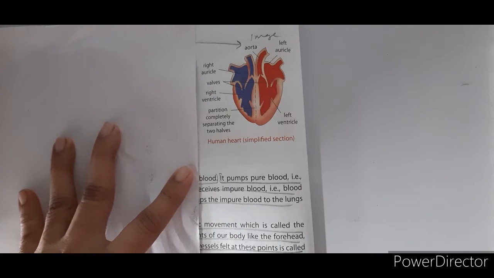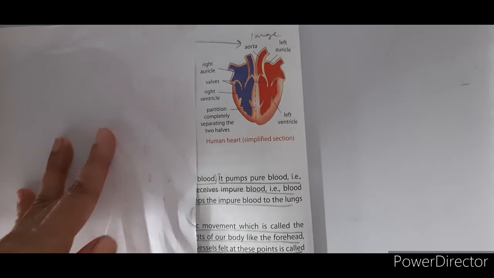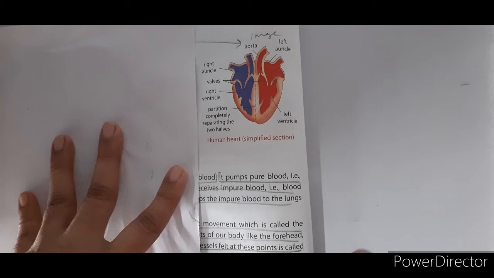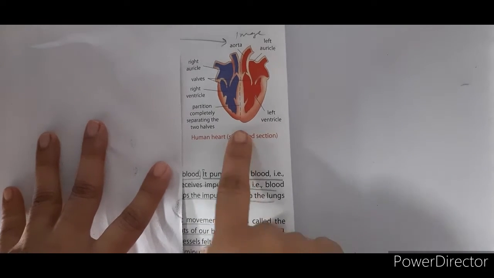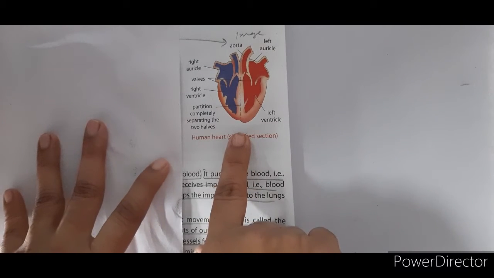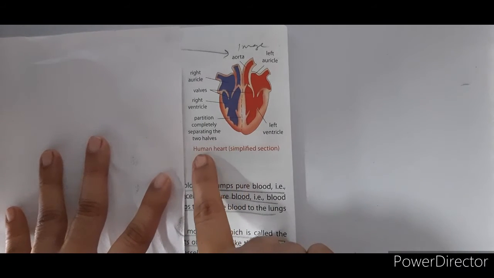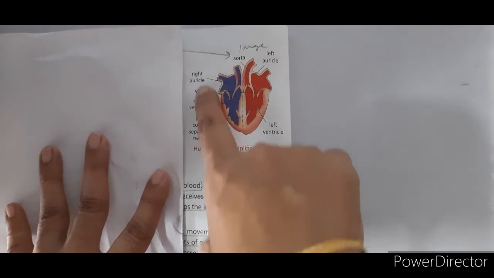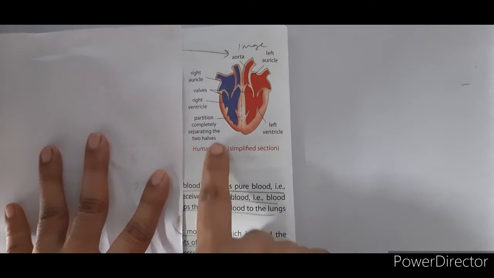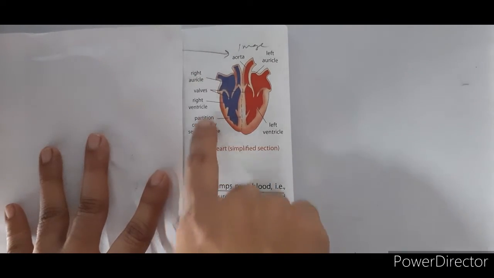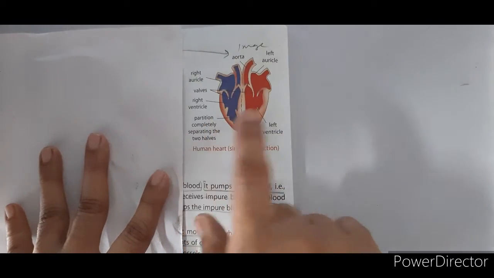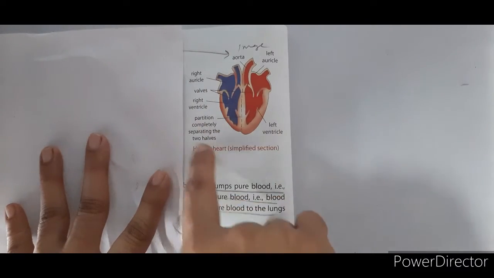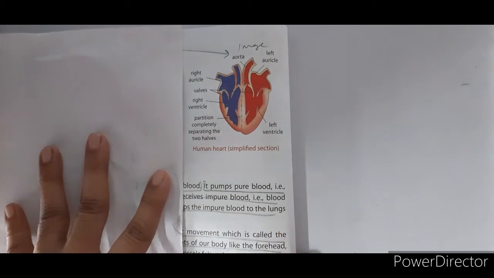For this question you have to go to page number 2 of your textbook, and you can see this figure. This is the human heart simplified section given to you. You have to draw this properly and mention all the parts. That is, you have to draw the heart and label its parts properly.